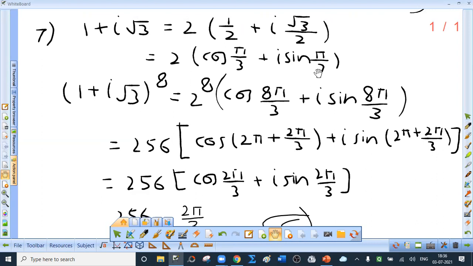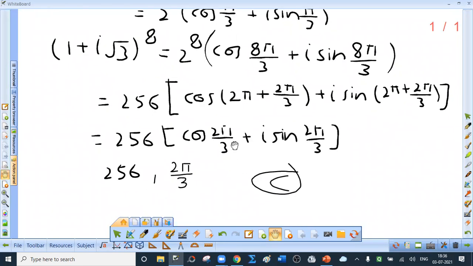Now raised to 8. We have discussed De Moivre's theorem. So 2 raised to 8, I have omitted that step. This raised to 8, so angle gets multiplied by 8. Now can I read this angle as 2 pi plus 2 pi upon 3? Now 2 pi means 360 degrees. Cos of 360 plus theta is cos theta. Sin of 360 plus theta is sin theta. Because these are coterminal angles, the ratio does not change. Right? So answer is this.